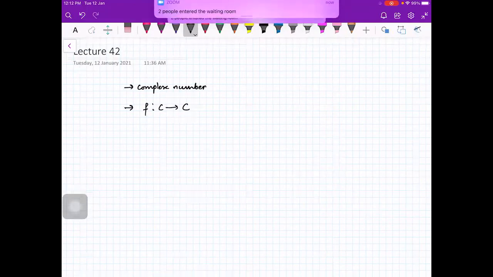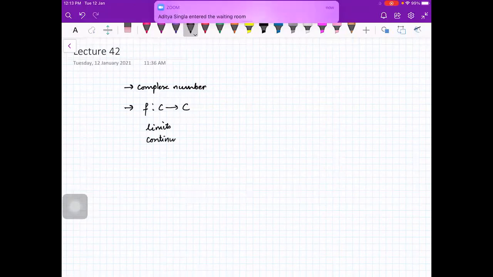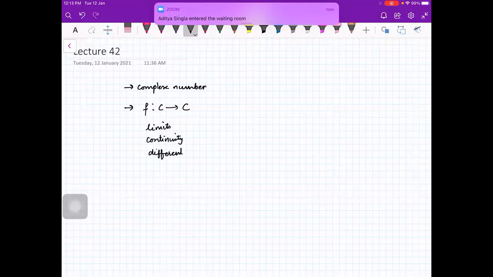Then we saw limits, continuity, and differentiability of a complex valued function of a complex variable. And then we had a stronger concept, which was analyticity. So we defined yesterday what an analytic function is, and I'll continue from there.